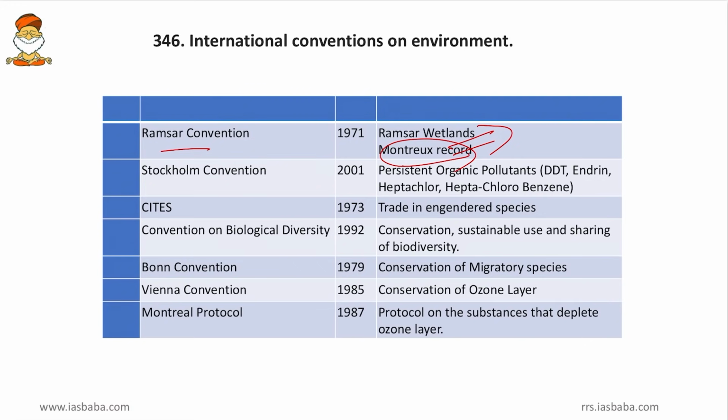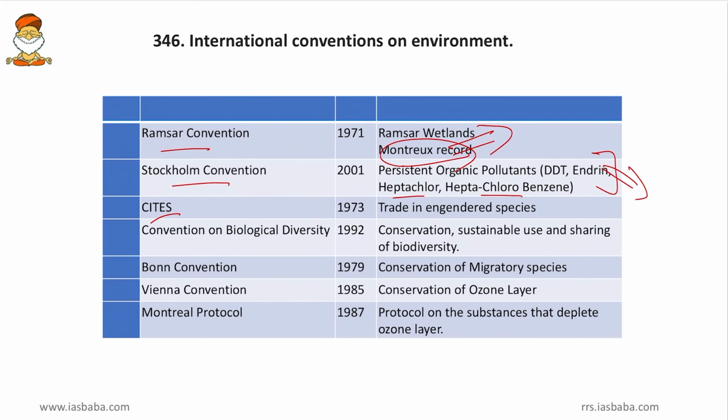Then come to next, Stockholm Convention. So, this deals with the persistent organic pollutants. So, that is those chemicals like DDT, endrin, heptachlor, hexachlorobenzene, etc. Those will remain in environment for longer periods. And then coming to CITES, we have discussed CITES, and that is Trade in Endangered Species.